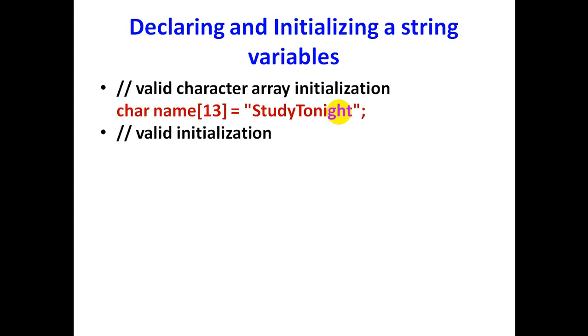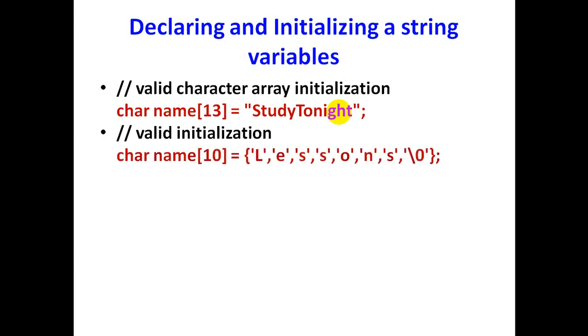Next we will see another valid initialization. Char is the data type, name is the string name, 10 is the size of the array, and here we have declared every character with a single quote. So when we are declaring a string, we will represent it with double quotes, but when we are initializing every individual character, we have to represent every individual character with a single quote.